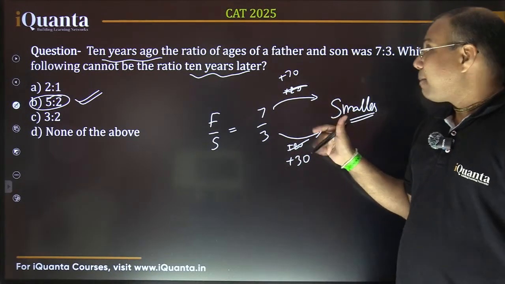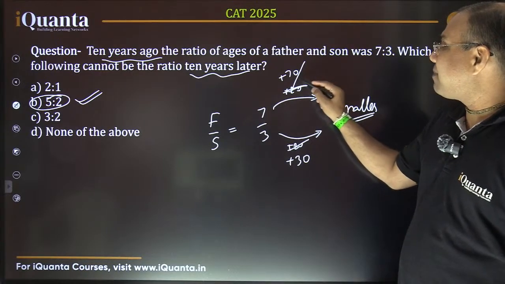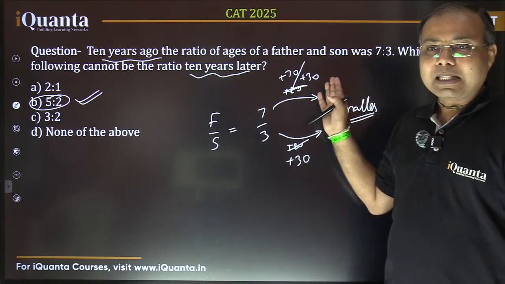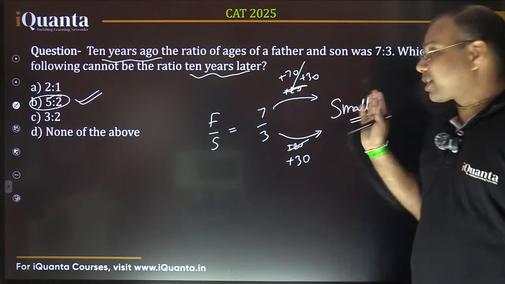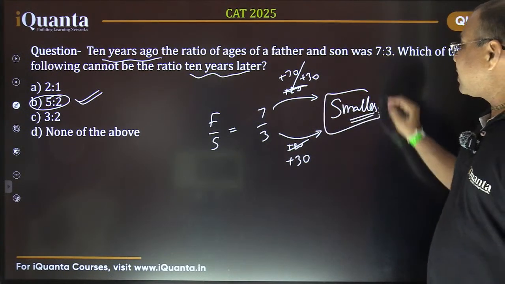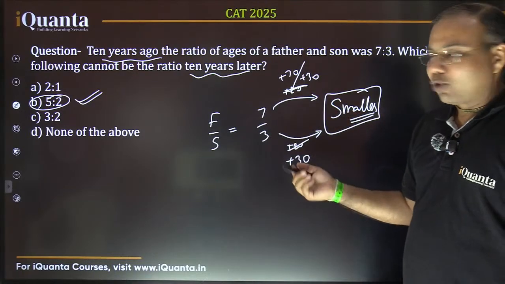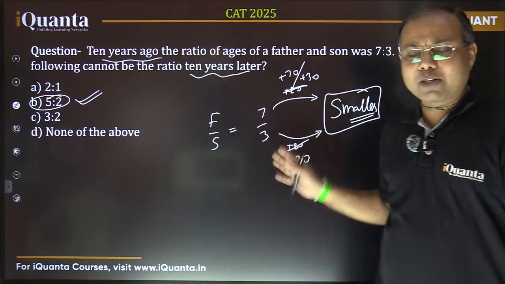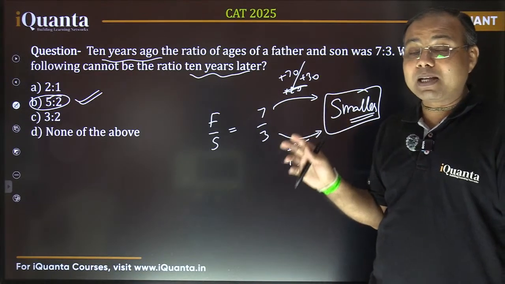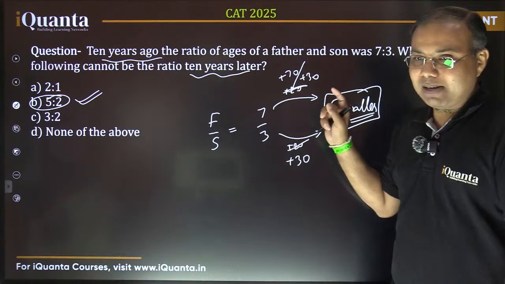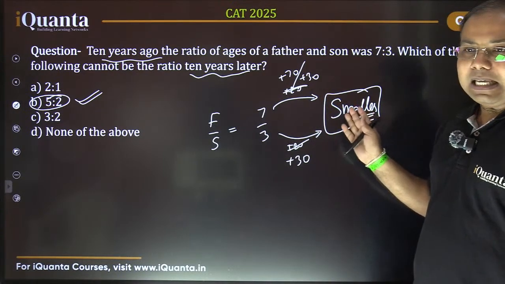Equal fractions. But here also, in place of 70, I'm making an increase of 30 only. That means this value is increased by a smaller quantity. So this new fraction is going to be certainly smaller than the previous one. Whether this number is 20 or 10 or 30, that doesn't matter. The point is that this numerator is being increased by a smaller quantity comparatively. That's why this new fraction is smaller.